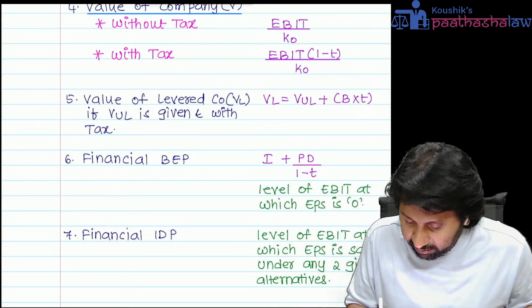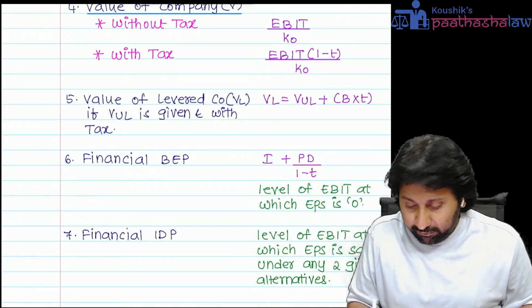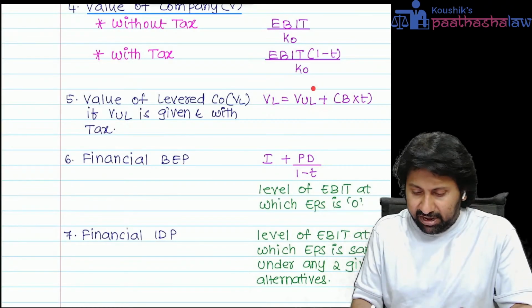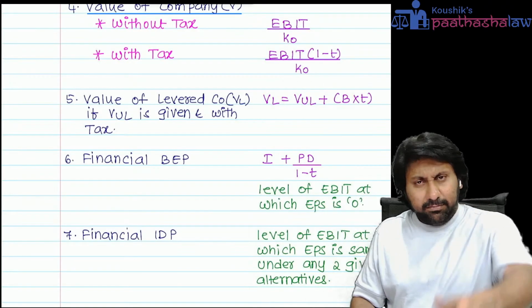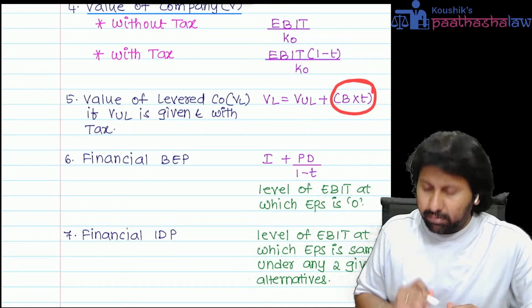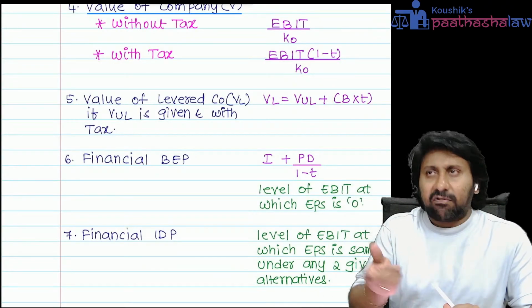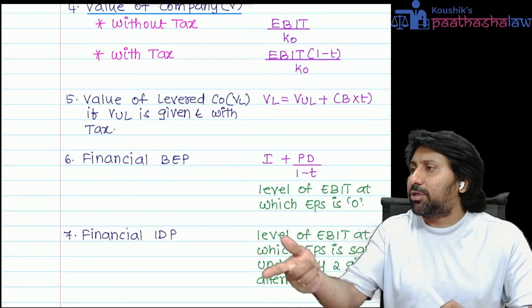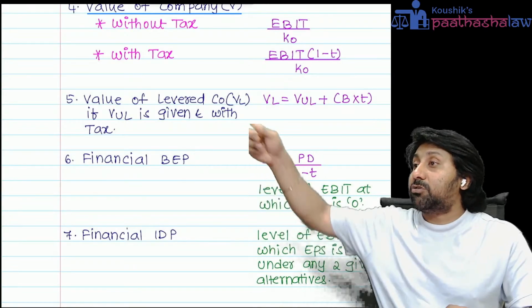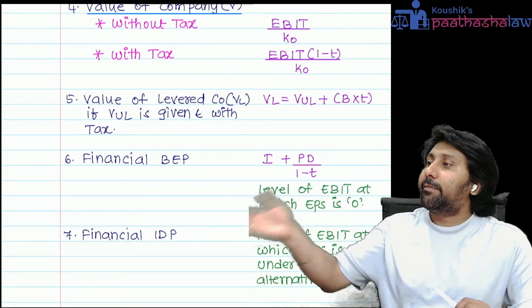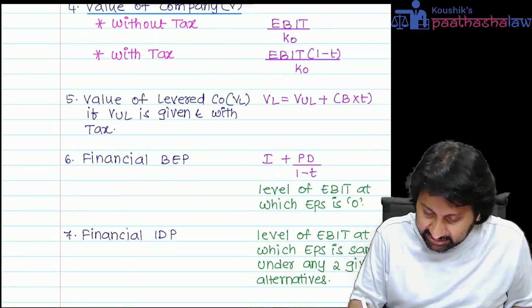So therefore, value of levered equals value of unlevered. Say for example, 1 lakh is the value of unlevered plus B into T. That's it. If B is 1 lakh, 1 lakh into tax rate of 30%, 30,000. 1 lakh plus 30,000, value of levered will be 1 lakh 30,000. Unlevered will be only 1 lakh. Okay. This is one formula.